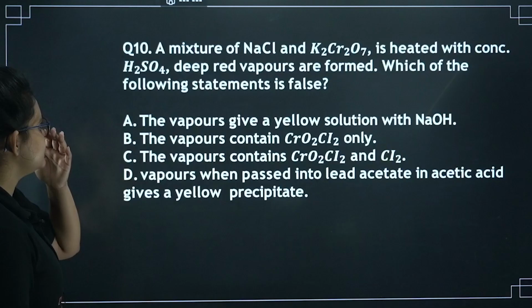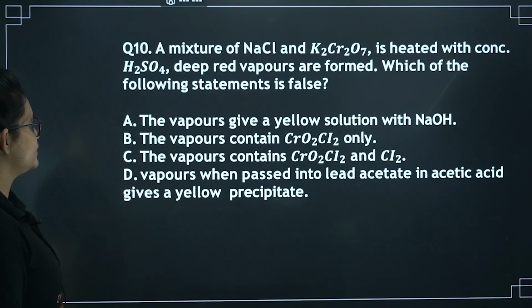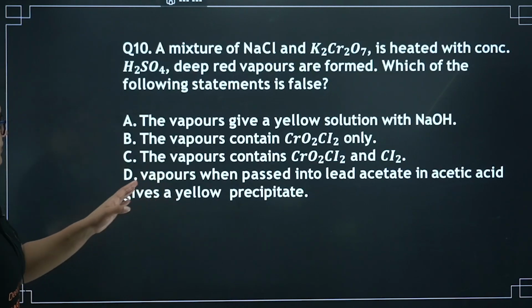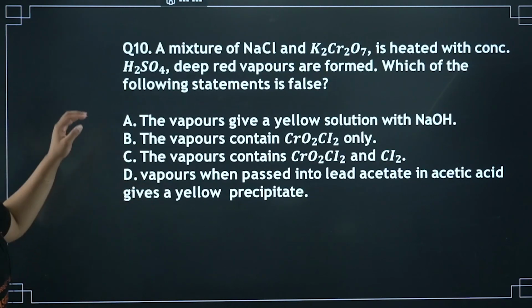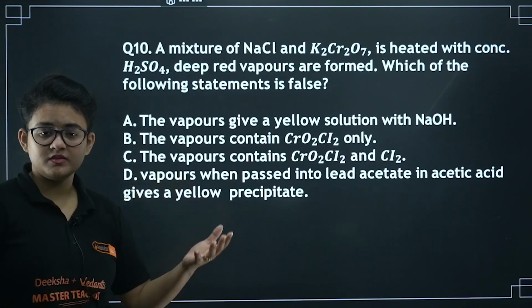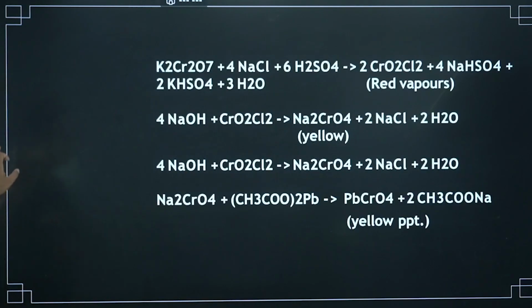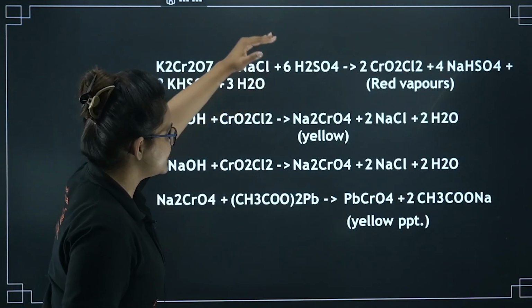A mixture of NaCl and K2Cr2O7 is heated with concentrated H2SO4. Deep red vapors are formed. Which of the following statements is true? So basically the vapor that comes is a reddish brown vapor, that is chromyl chloride. Let me just show you the complete reaction for it. K2Cr2O7 heated with NaCl in acidic media.